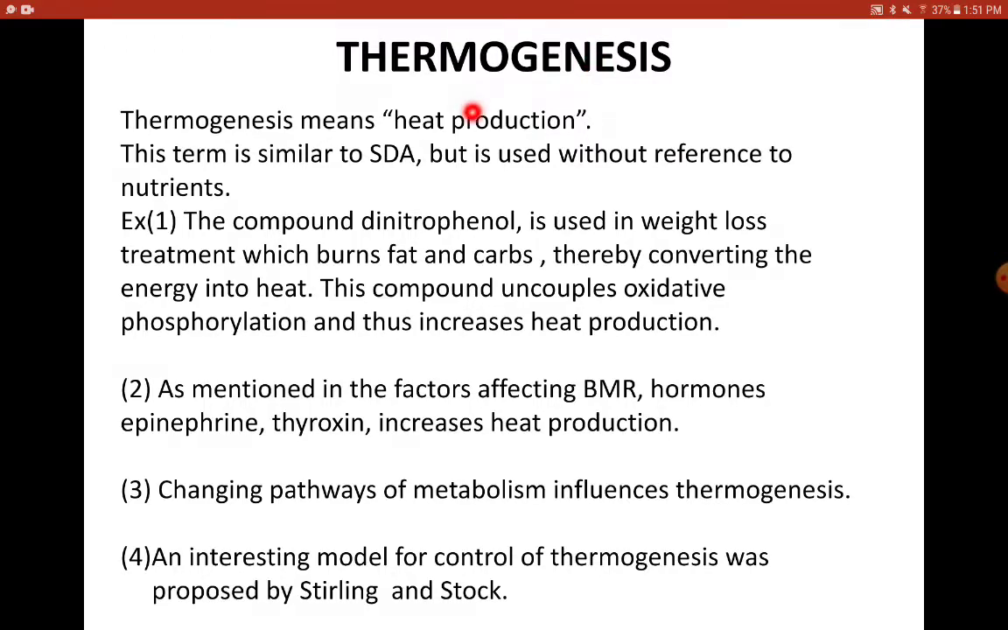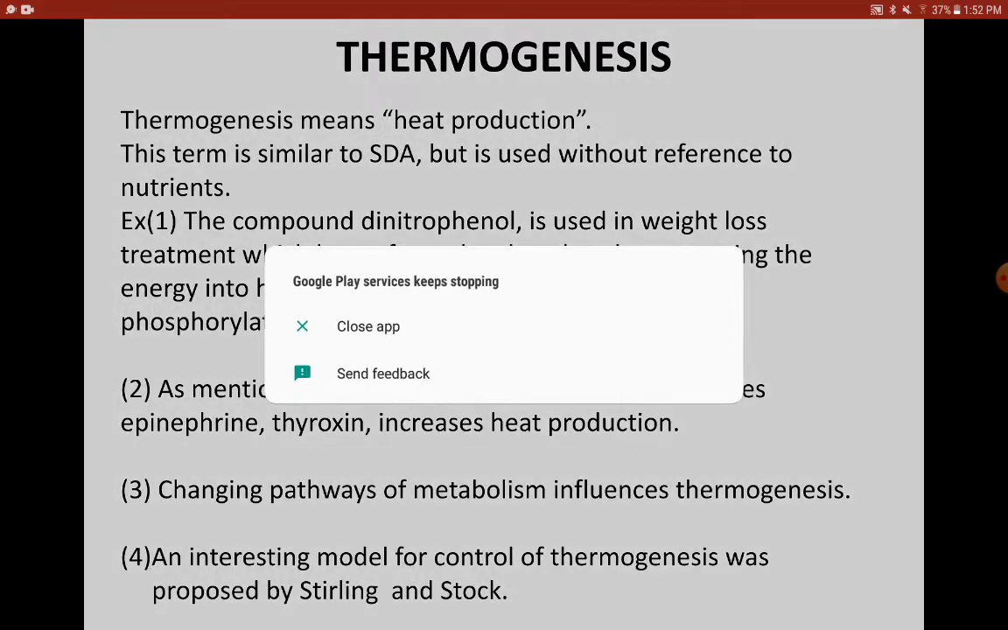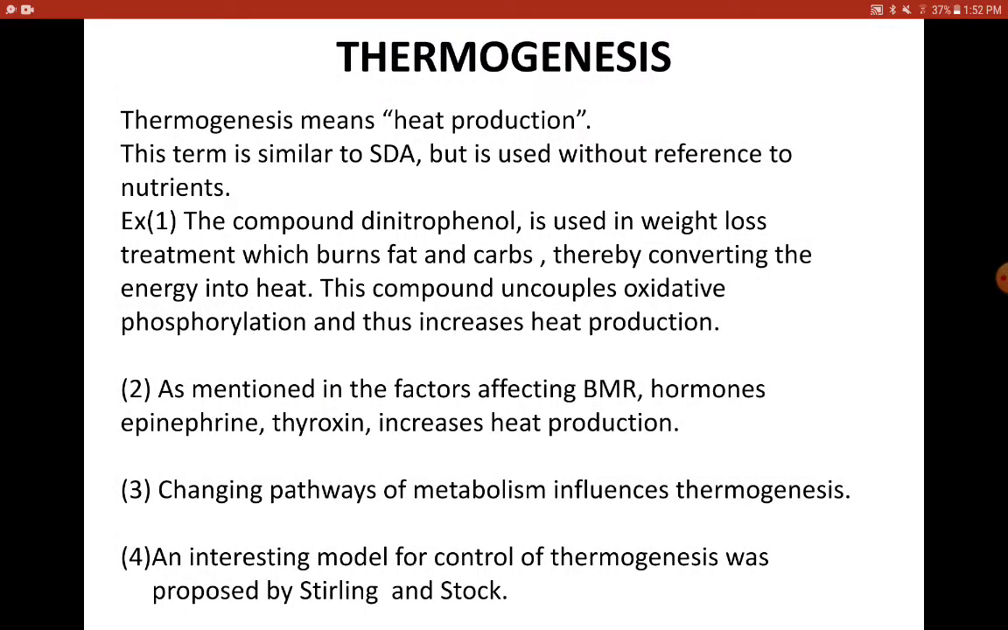Thermogenesis means heat production. So say for example, there are other components like dinitrophenol. It is a drug which burns fats and carbs, and it is used generally by slimmers or those who go to the gym. So they use this drug in order to cut down the fat and carbs, which help them in putting on weight. So in order to prevent weight gain and to have weight loss, they go in for dinitrophenol. So what does it do? It uncouples oxidative phosphorylation and increases heat production.